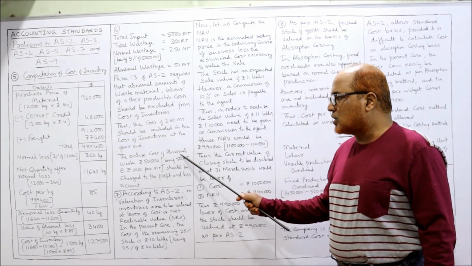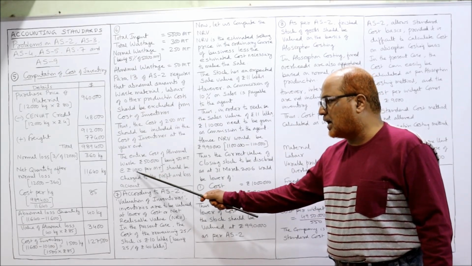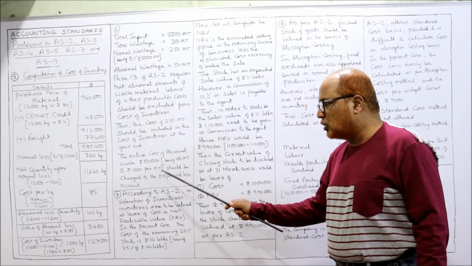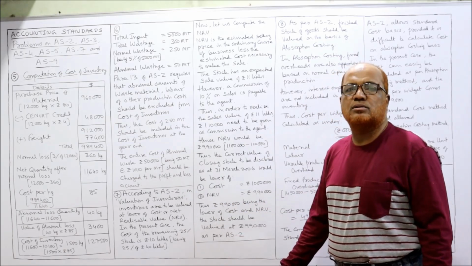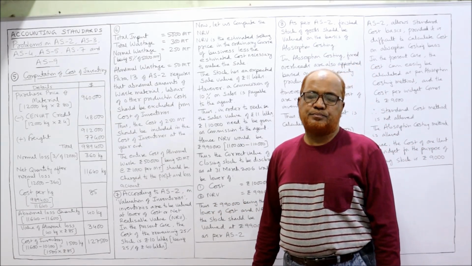So the entire cost of abnormal waste, rupees 50,000, that is 50 MT at the rate of 1000 per MT, should be charged to profit and loss account. Simply, this is the provision of AS2.